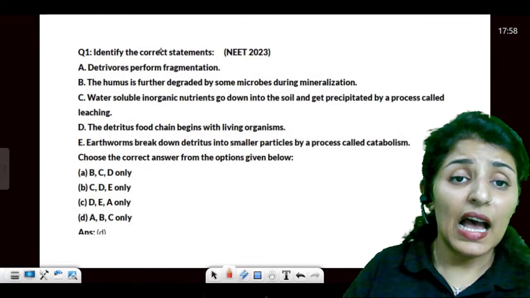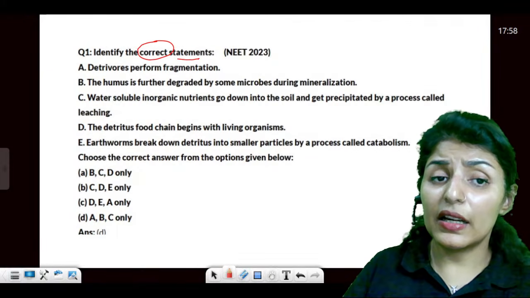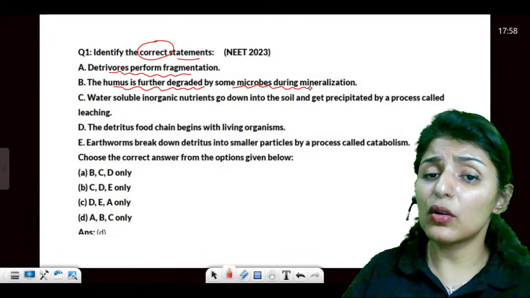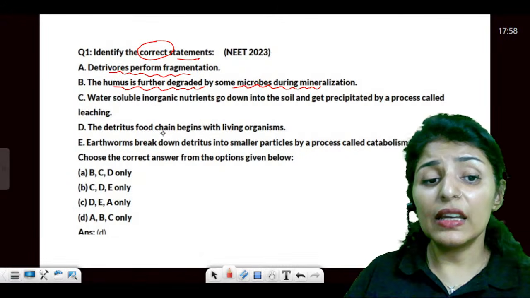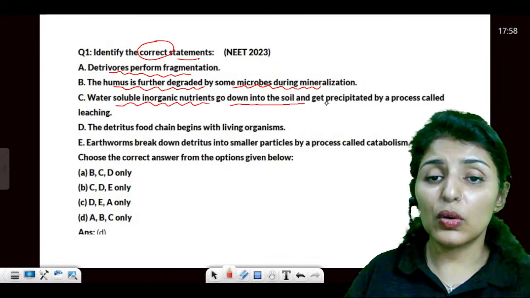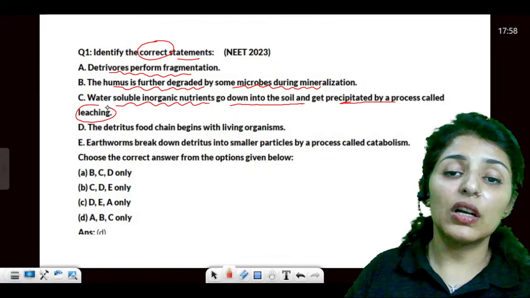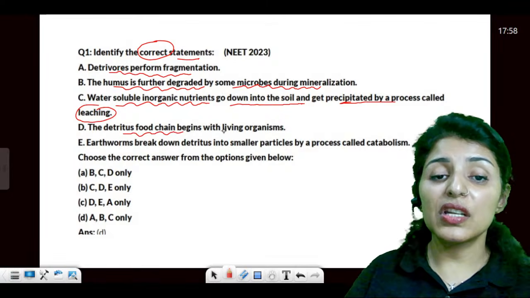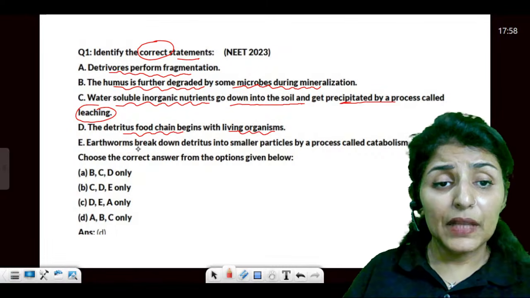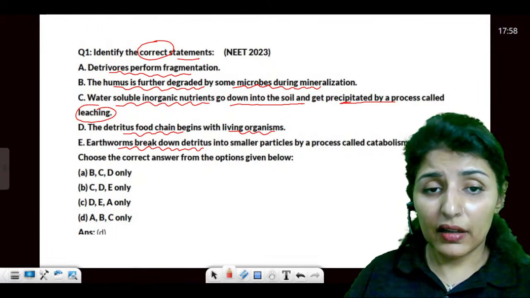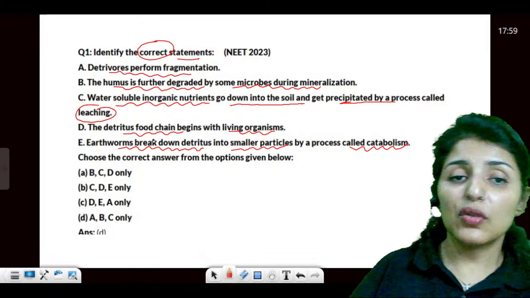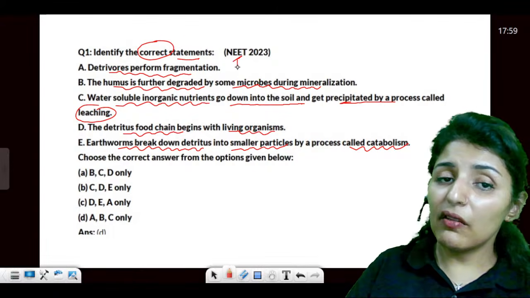What better than this? Identify the correct statements. Detritivores perform fragmentation. Humus is further degraded by some microbes during mineralization. Then it says water soluble inorganic nutrients go down into the soil and get precipitated. This is called leaching. Then the detritus food chain begins with the living organisms. Is that so? Then earthworms break down detritus into small particles by a process called catabolism. So which of the statements are correct, guys?